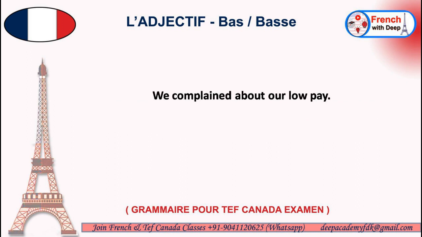Next: we complained about our low pay. Complained, again we'll be using the passé composé here, but complained is a pronominal verb in French, se plaindre.